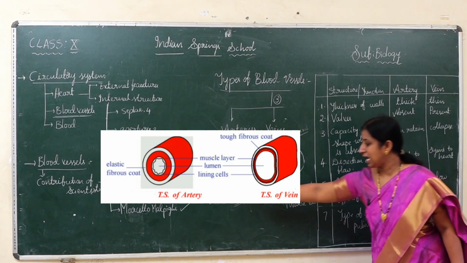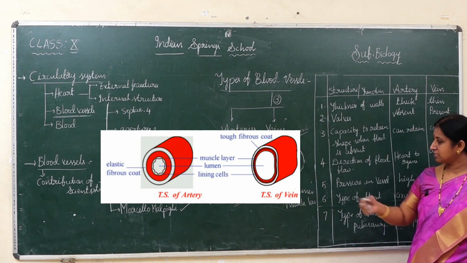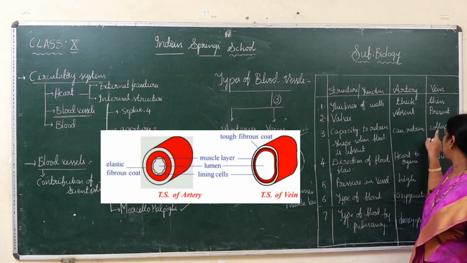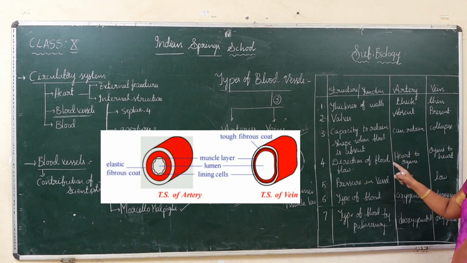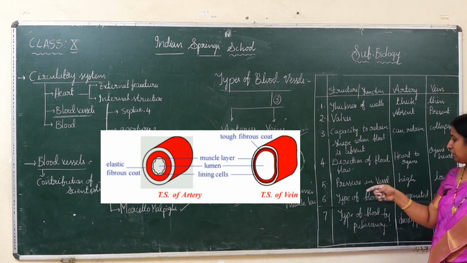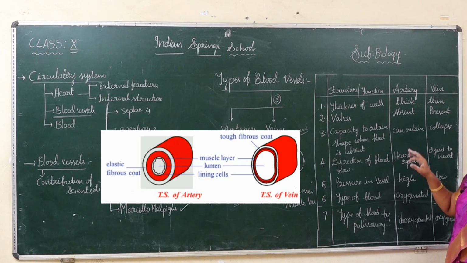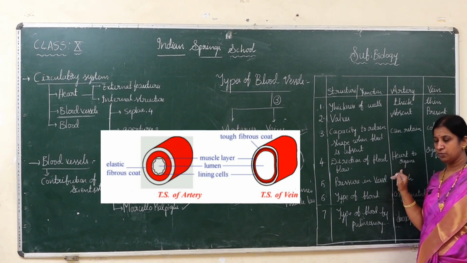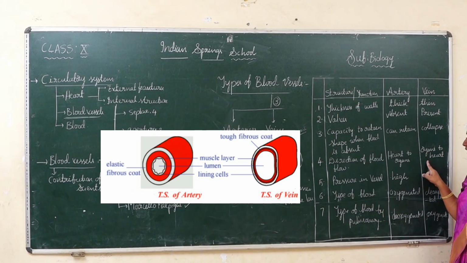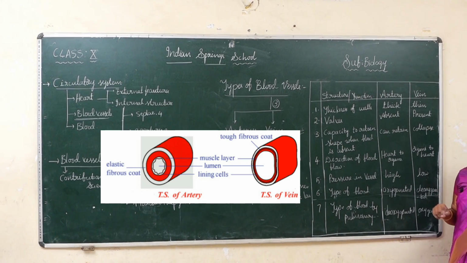Now, the capacity to retain shape when blood is absent. As arteries have an elastic fibrous coat, they can retain their shape, whereas veins, which have a tough fibrous coat, can collapse. And the direction of blood flow, which is the main concept: in the arteries, blood is carried from the heart to organs, whereas in the veins, blood is carried from organs to the heart, both opposite to each other.